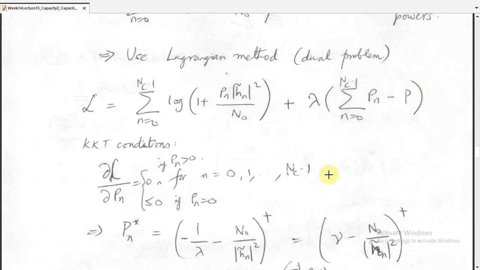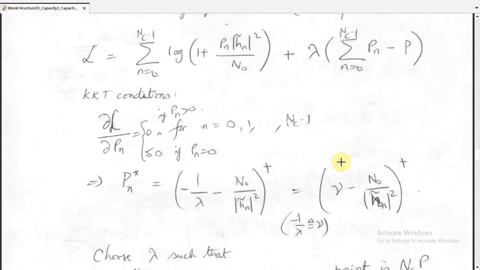In the dual problem, by solving the Lagrangian, we take the objective function and also add the constraint. Using the KKT conditions, if we take the derivative of the Lagrangian with respect to power, it equals 0 if P_n is greater than 0, for n = 0 to Nc minus 1, and this derivative could be equal to 0 or less than 0 if P_n is equal to 0.